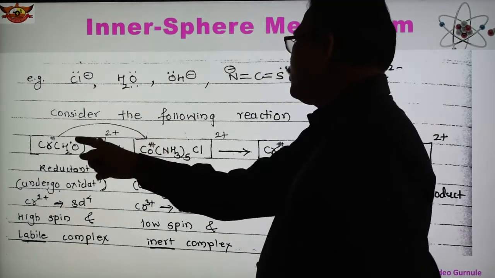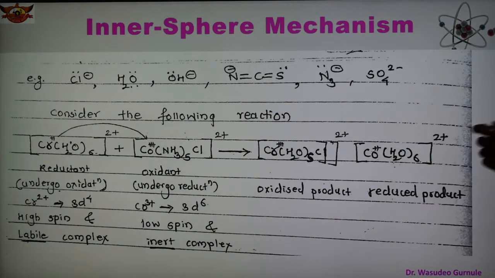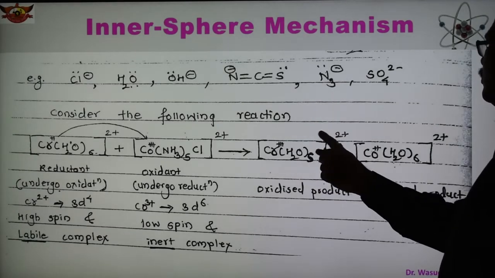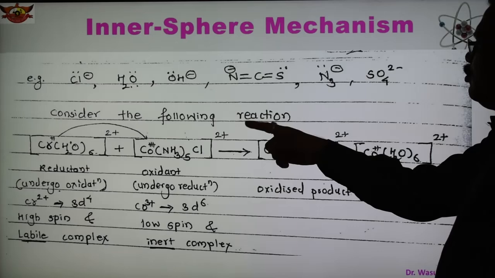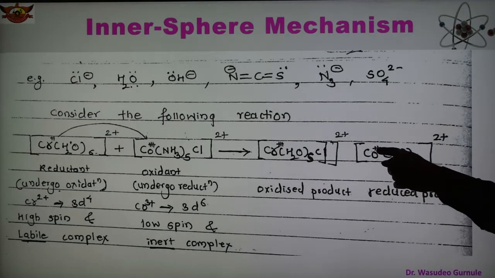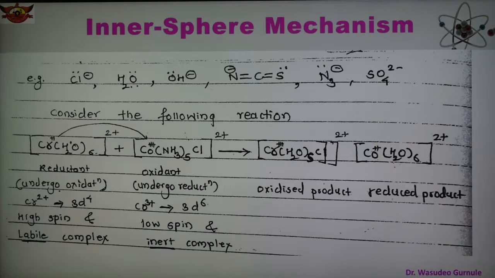This is the transfer from chromium to cobalt, and now chromium becomes 3+ because of the transfer of electron, and cobalt 3 plus accepts the electron and becomes cobalt 2 plus. Water is a neutral ligand.